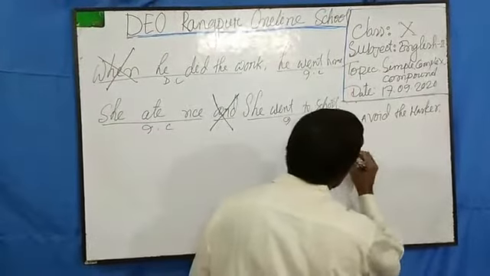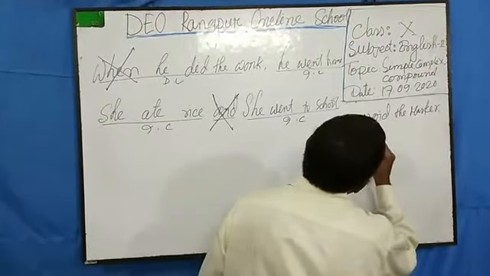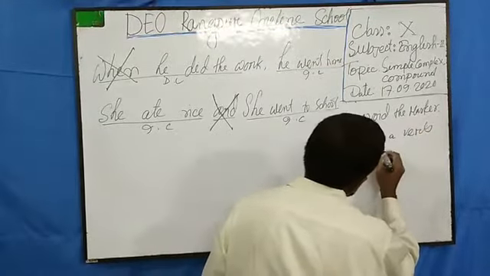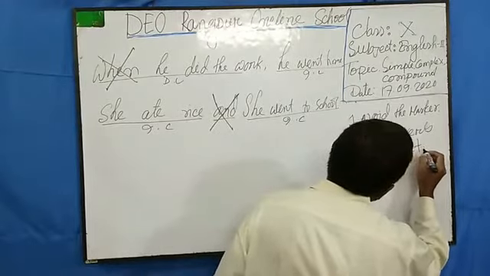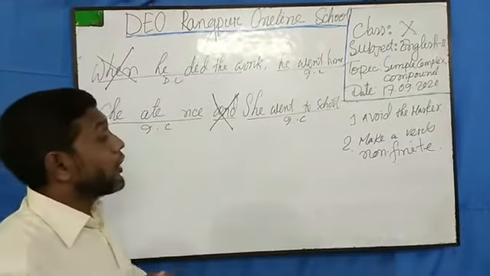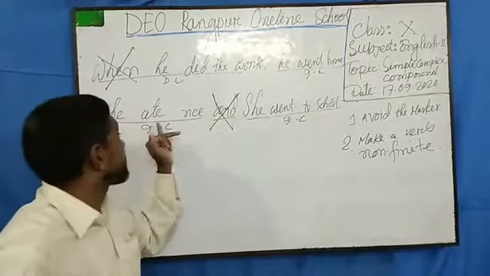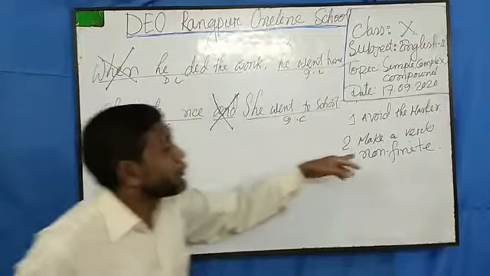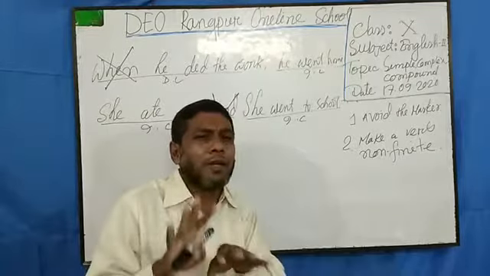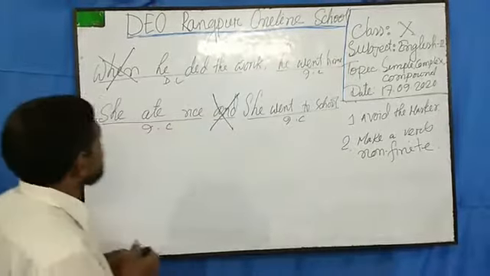Now, make a verb non-finite. So dear student, you have to make a verb a non-finite verb here. In the sentences there are two finite verbs, you know it, but one verb I must make a non-finite verb. So how will I make it? Here as a student you have to have some techniques, some rules, for how I can make a finite verb into a non-finite verb.